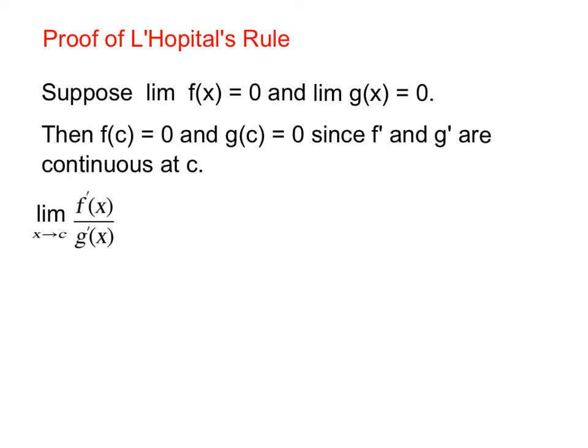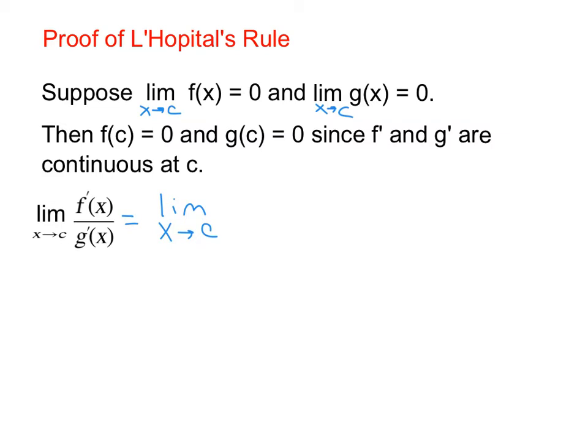All right, so I'm going to prove this to you. The limit of f of x is 0 as x approaches c. And then f of c equals 0 and g of c equals 0 since f and g are continuous. So I have this limit, and now I'm going to rewrite it. Now, if this is a derivative, how do you write the derivative of f of x?